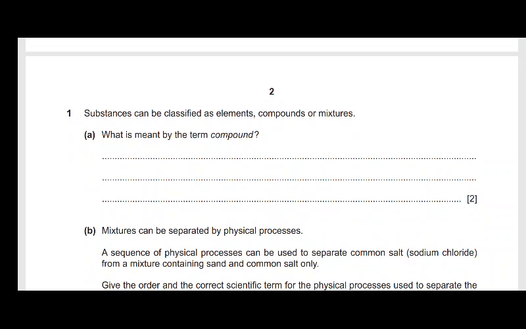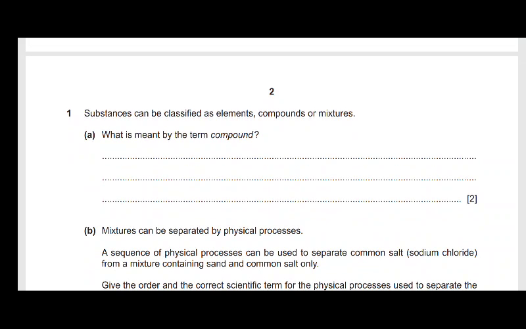What about an element? An element, we said, is a substance which is made up of only one type of atom. For example, a sodium metal has only sodium atoms in the whole bar. If you look at an aluminium bar, what it has inside is just aluminium atoms, making up the whole thing. If you look at copper wires, those used for cabling in the house, the only type of atoms you have in there is copper. So that's an element.